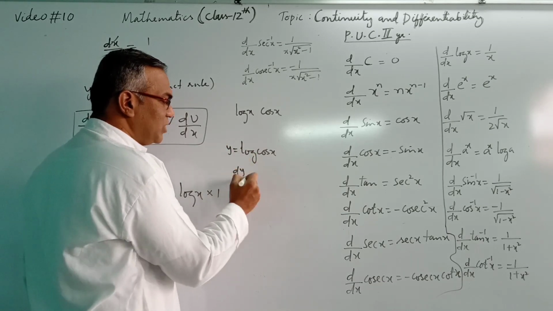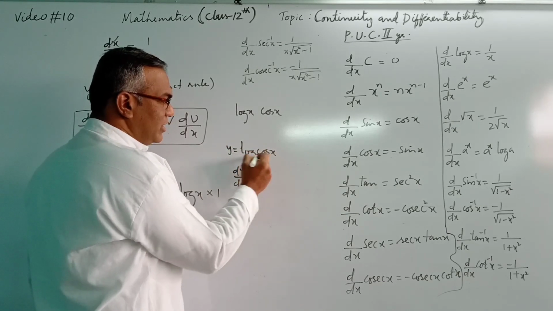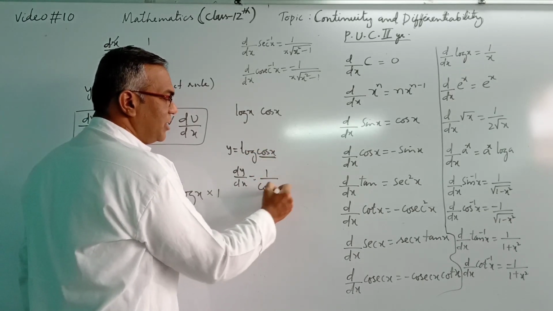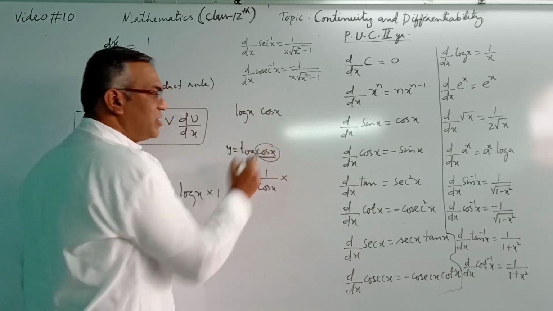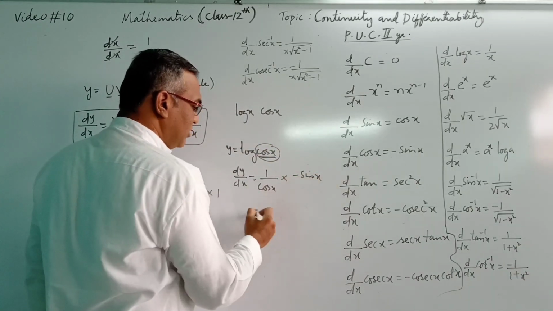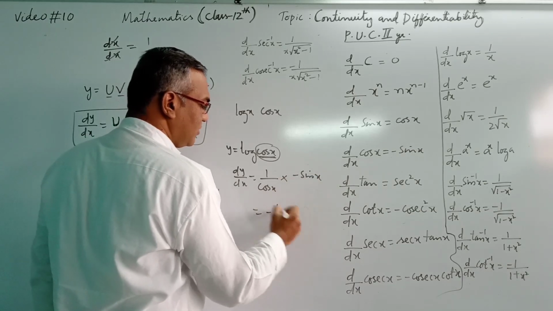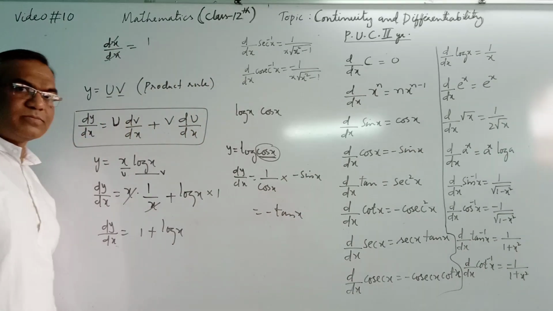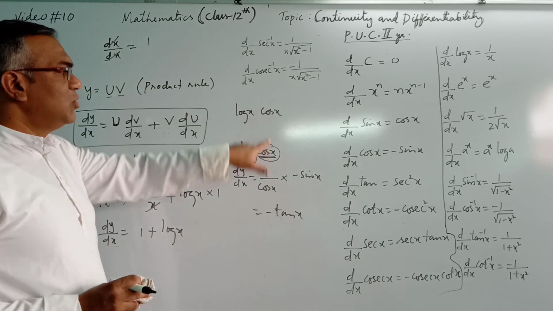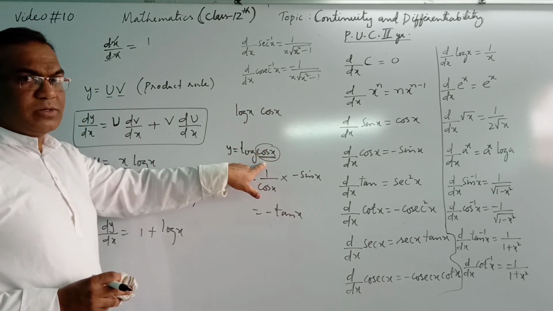So dy by dx will be, log is like x. Log x differentiation is 1 by x into, then we have to differentiate this also. So cos x differentiation is minus sin x, that will be minus tan x. This is the difference between product rule and not product rule.